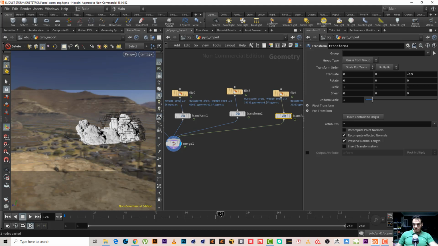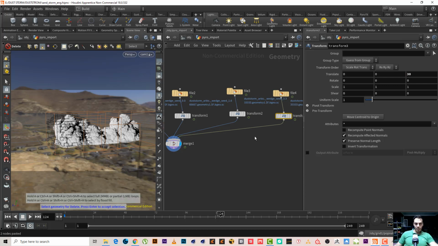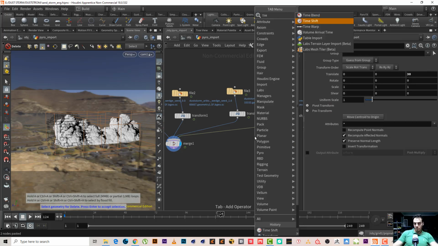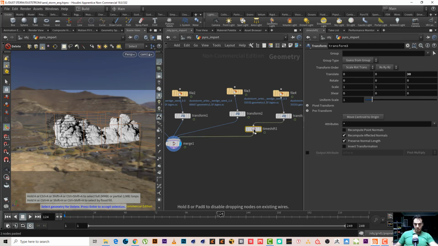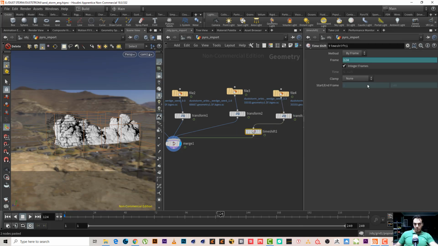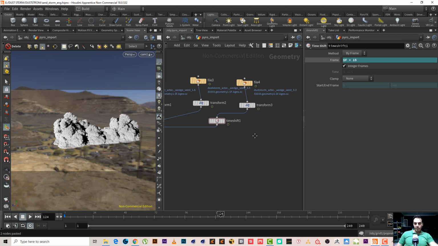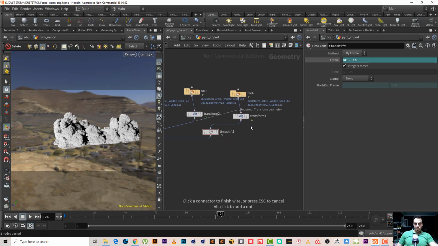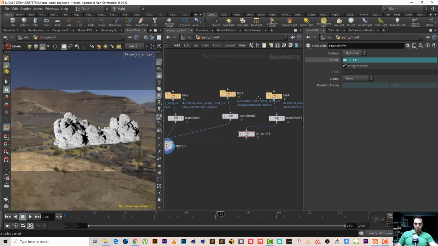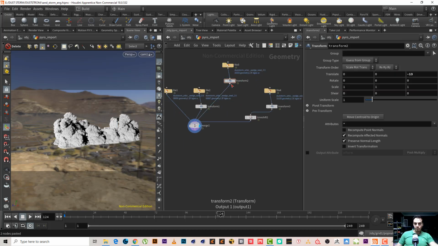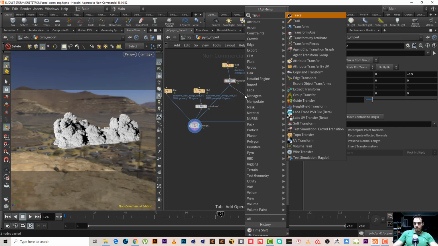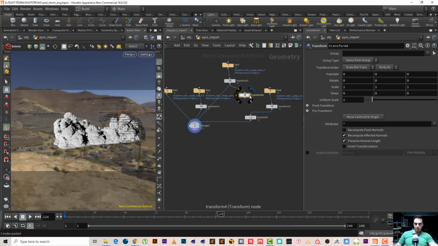And this one minus 30, so I will make it 30. Yeah, I will add a time shift, and maybe plus 15, so it will give us another shape. Yeah, something like this. Also, let's add this one. Maybe we can, okay, maybe we can add another transform like this.